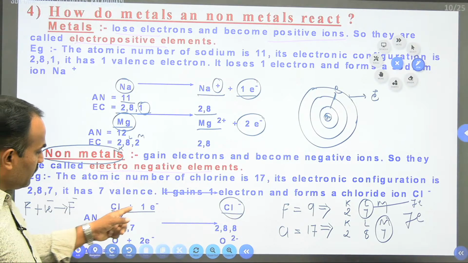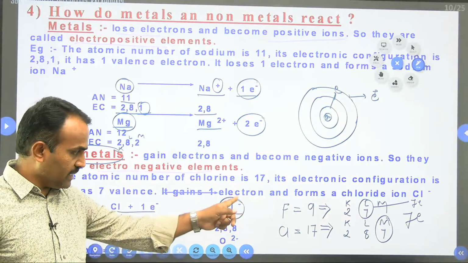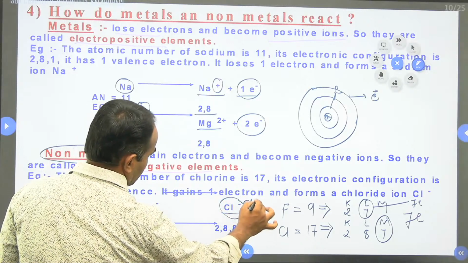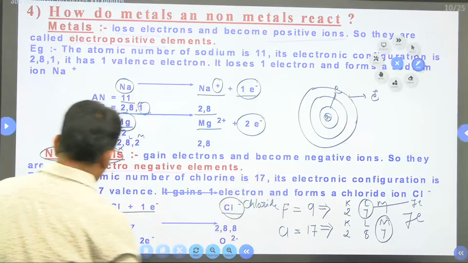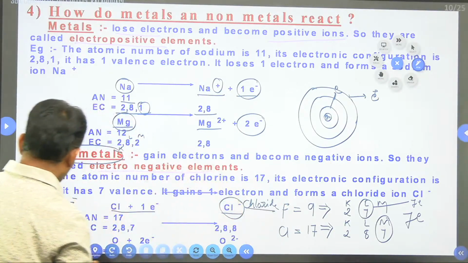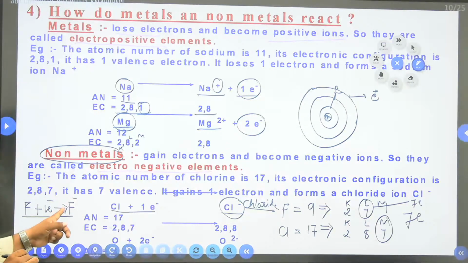So once chlorine gains the electron, it converts into Cl minus, which is chloride. So a chlorine atom converts into a chloride ion. Now the same thing, a fluorine atom converts into a fluoride ion.